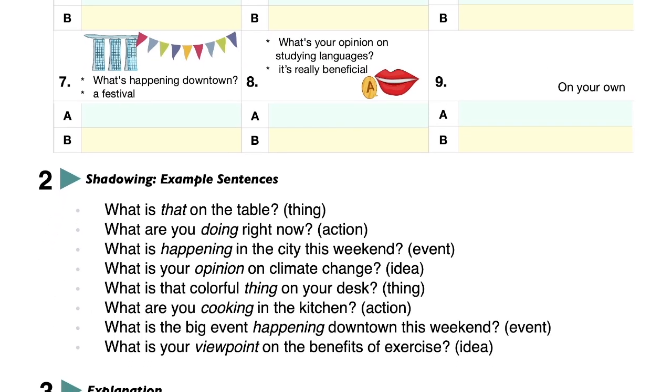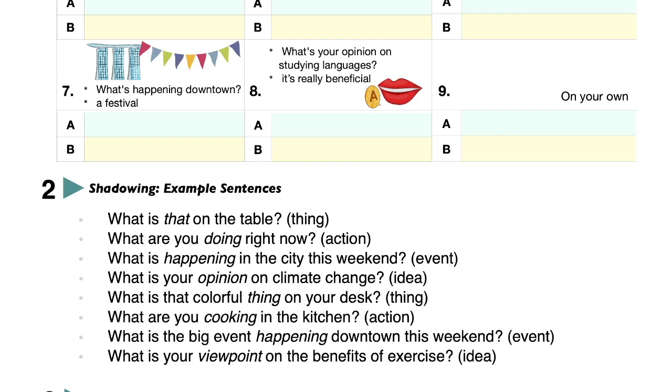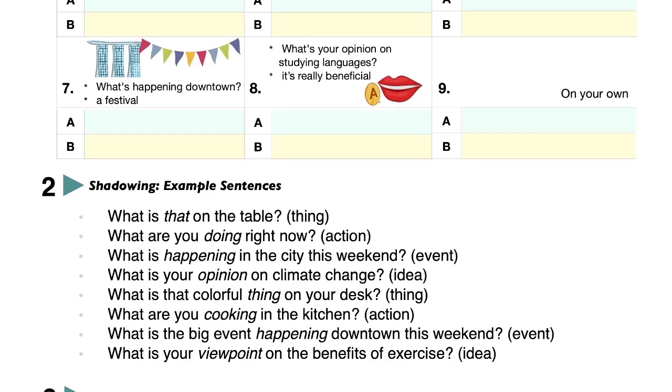Okay, here we go. Part 2. Let's read the sentences. What is that on the table? What are you doing right now? What is happening in the city this weekend?